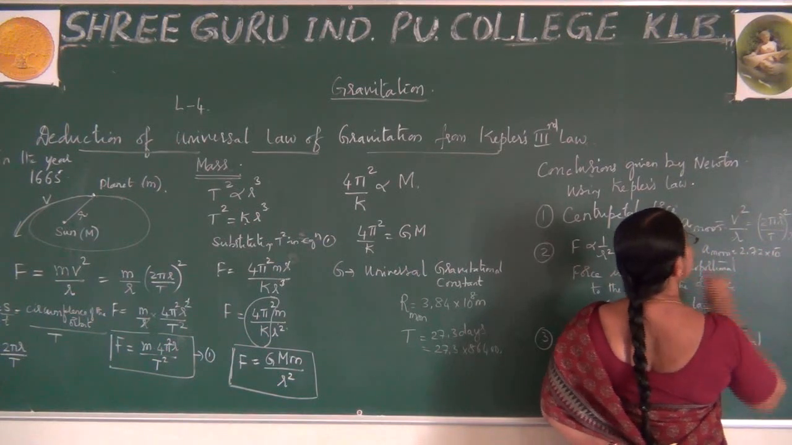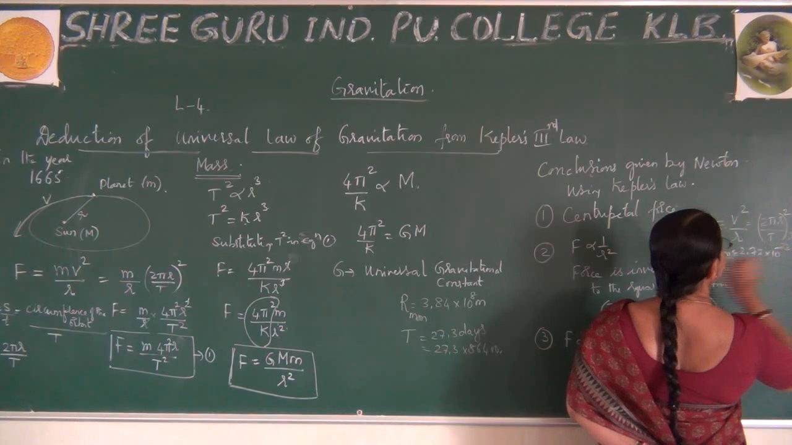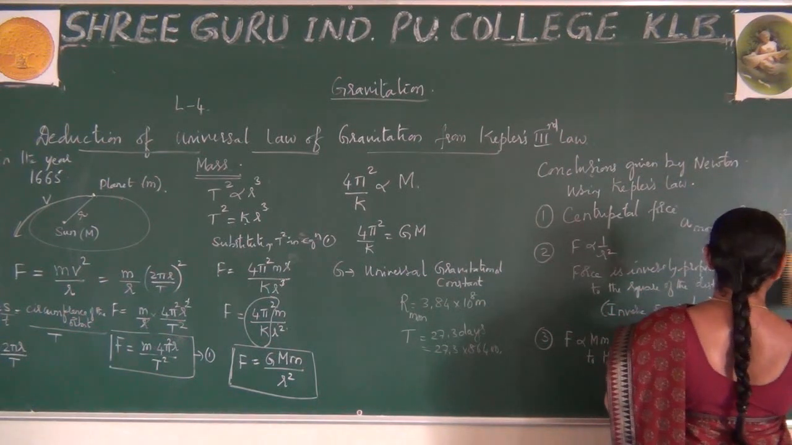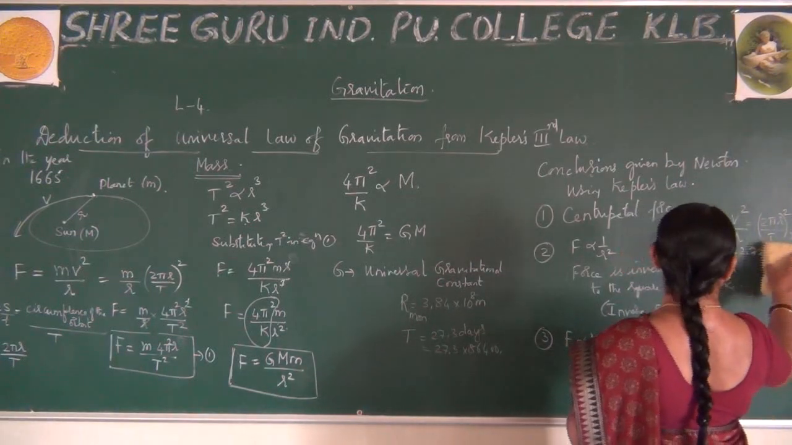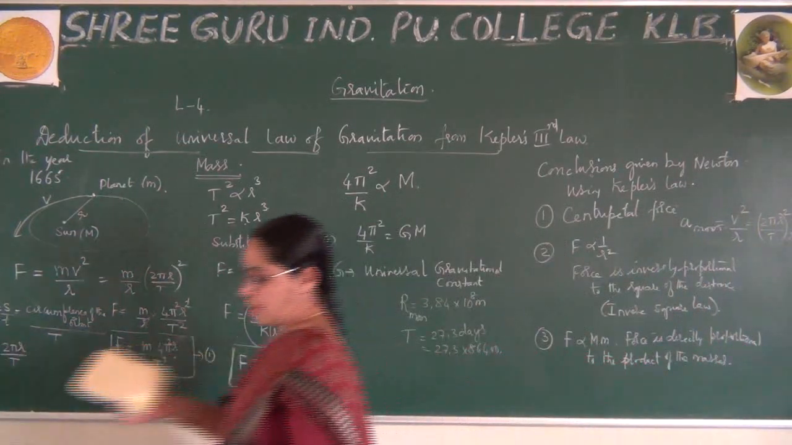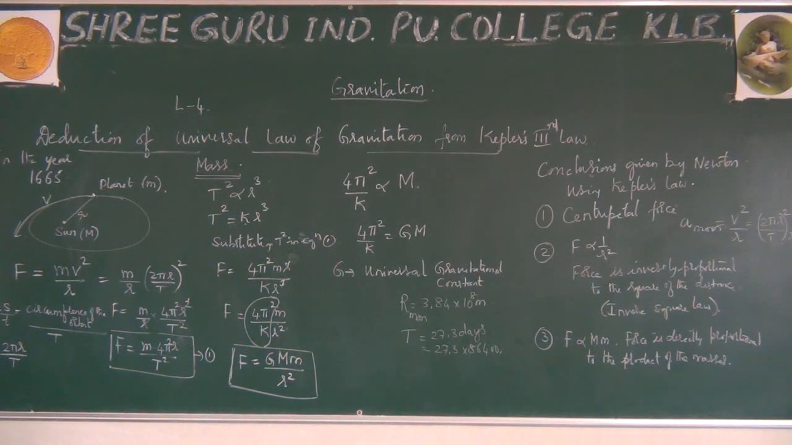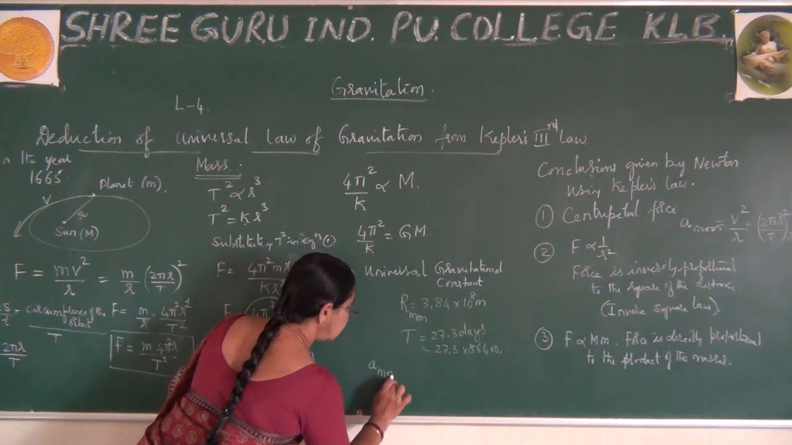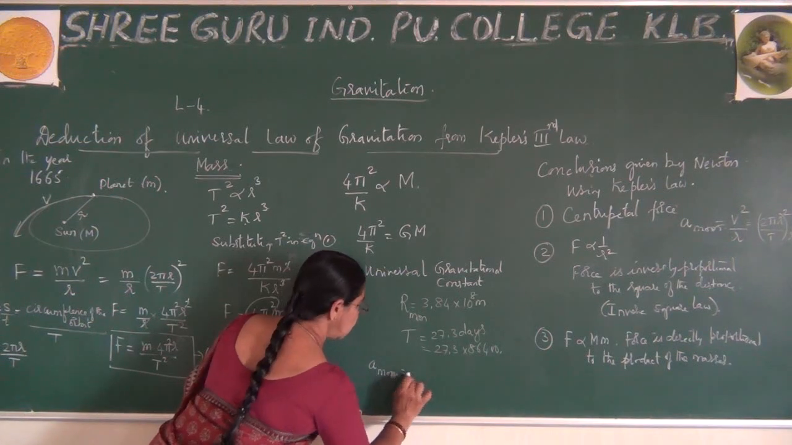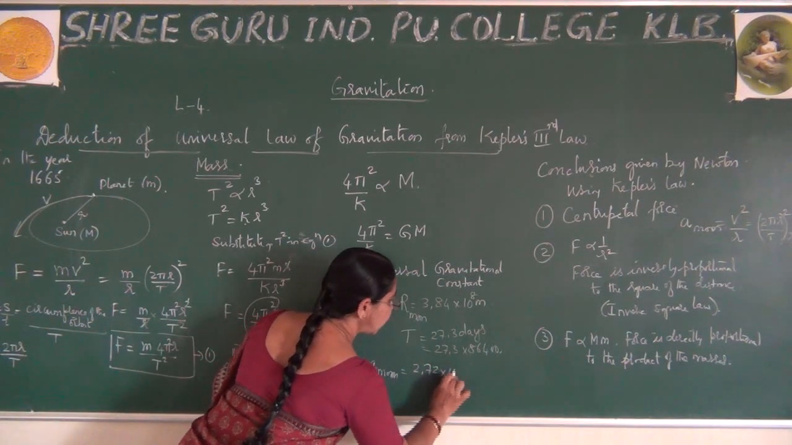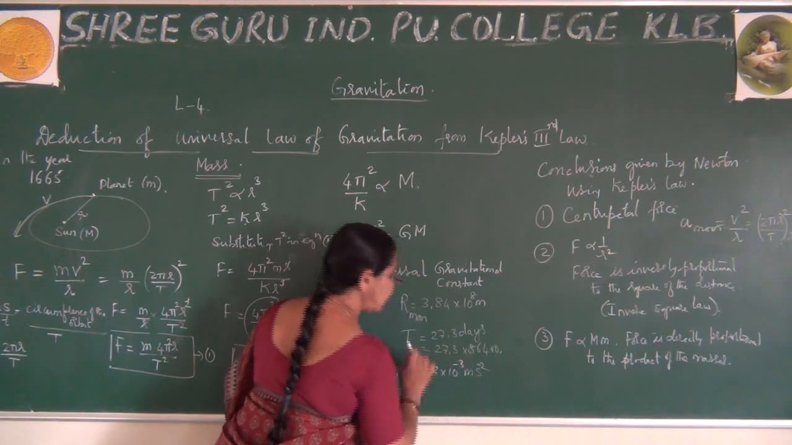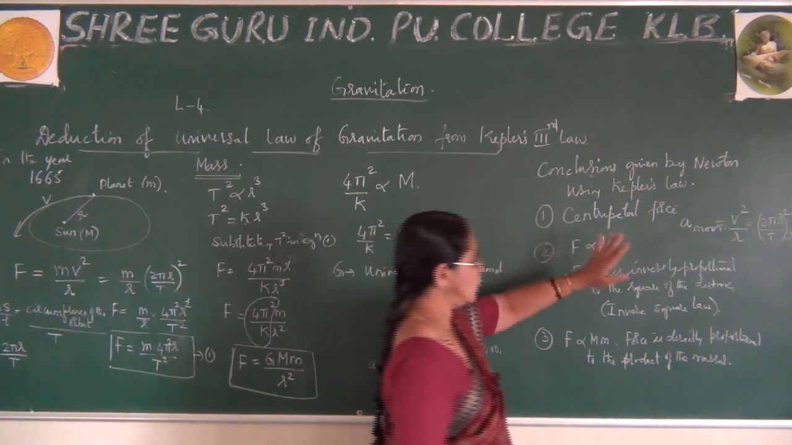The acceleration of the moon is 2.72 into 10 to the power of minus 3 meters per second square. This is the unit for acceleration. And he found this using the above.